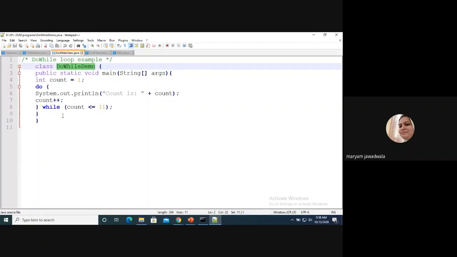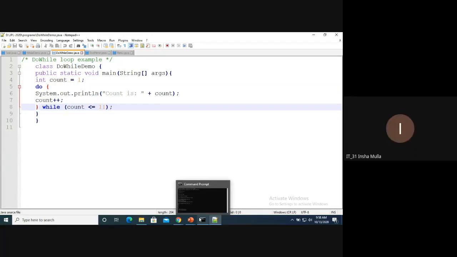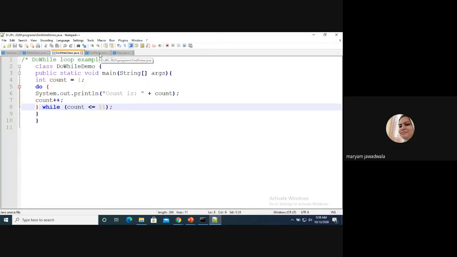So what is the difference between while loop and do while loop? In a do while loop, the condition is checked at last. Means at least one time the block of statements will be executed, and after that the condition will be checked. Now tell me what will be the output of this program? Numbers from 1 to 11. Numbers from 1 to 11. Okay. So no need to run this program again. Hope you understand, everyone. And you understand what is the difference between while and do while, and how to write a while loop and do while loop.